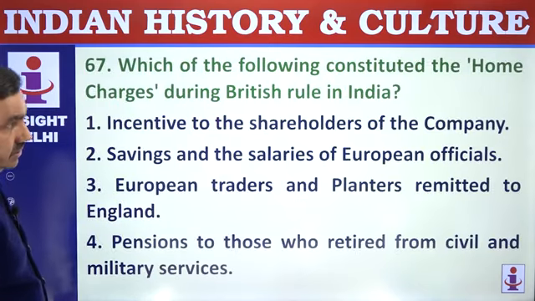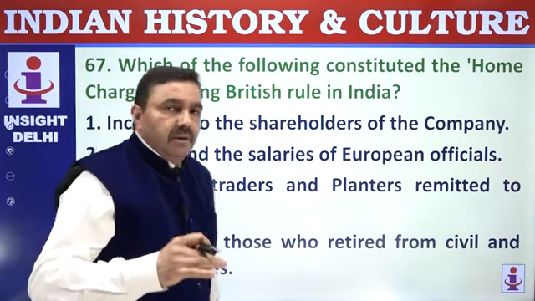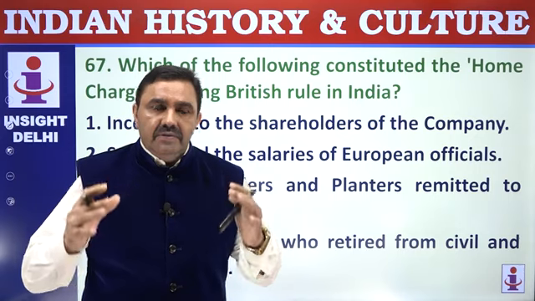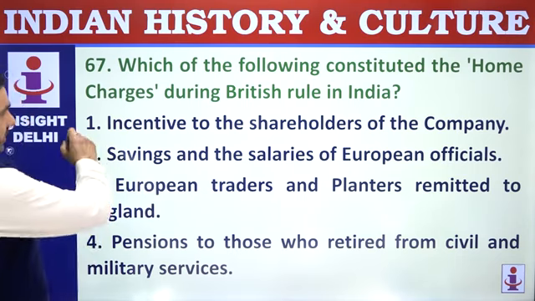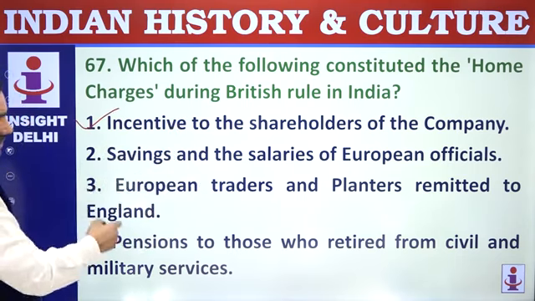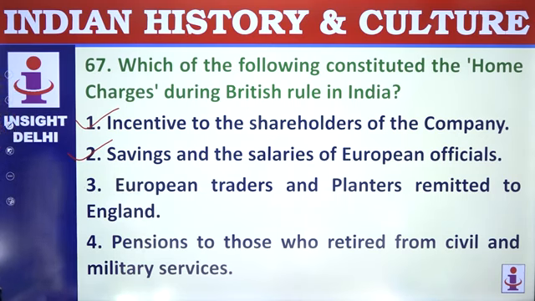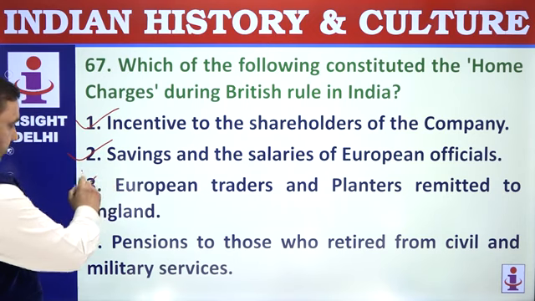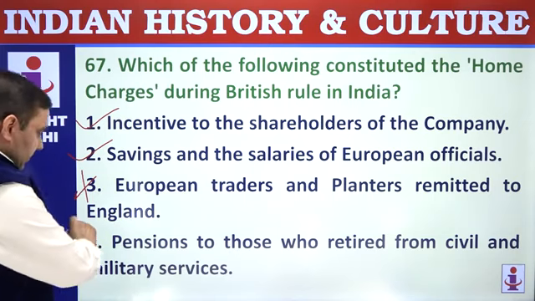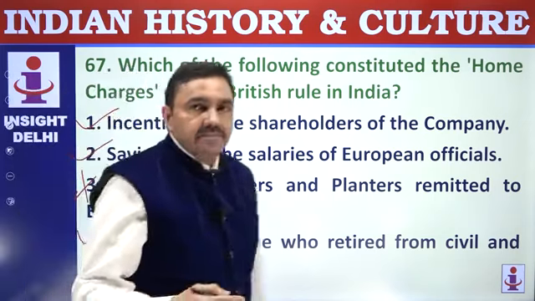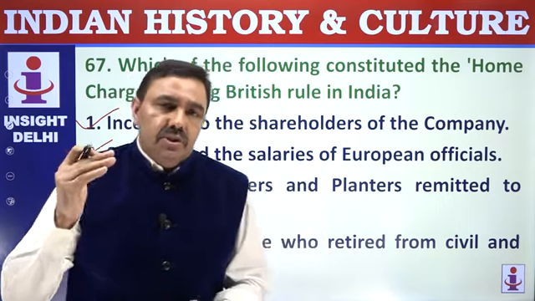Which of the following constituted the home charges? Home charges means expenditures carried out by the company till 1858, and the British government after 1858, in London on behalf of India. Dividend paid to shareholders or incentives given to shareholders, savings and salaries of company officials working in London, their pension, etc. European traders, planters, these are part of European finance capital mechanism, not home charges. Pension to those who retired from civil and military services. They worked in India but retired in London. Those who worked in London, retired there, they also got pension, so that was also part of home charges.